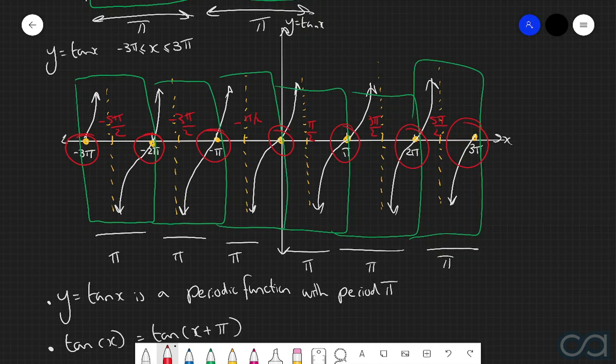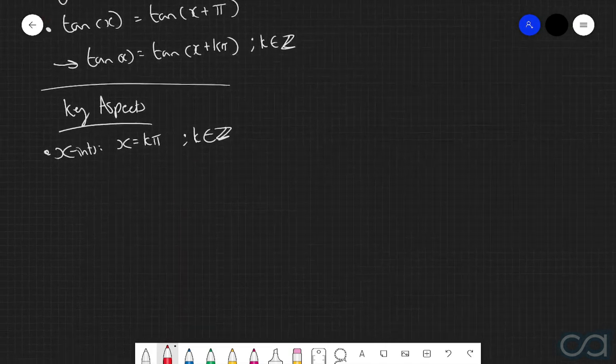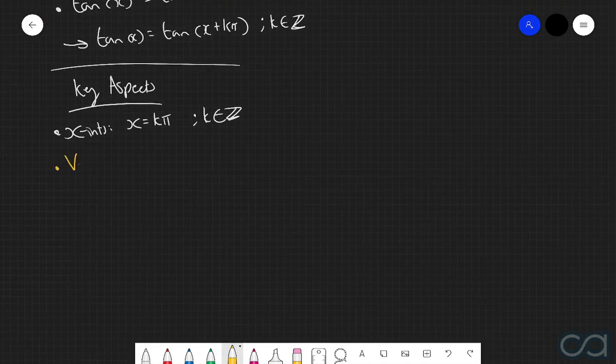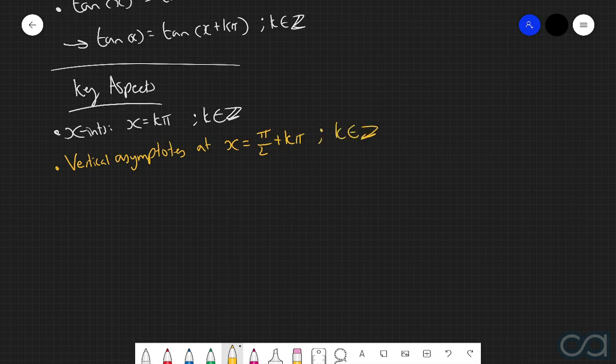And so we can generalize this finding to the following: that we have vertical asymptotes at x equals pi over 2 plus k pi, where once again k is just an integer. And so once again, all this tells us is that these vertical asymptotes always occur right in the middle of each of these x-intercepts.